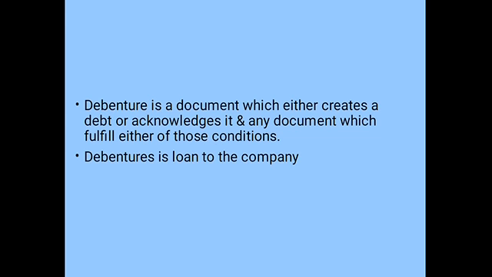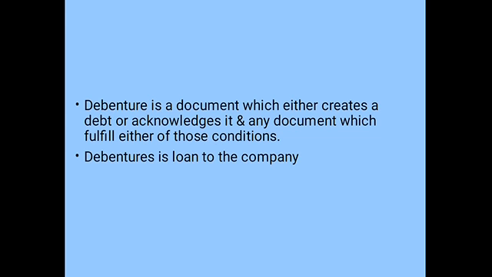Debentures can be issued with some security. Those are secured and unsecured. Unsecured means the company is not giving you any kind of security. You just invest your money, but there is no security. And when it comes to secured debentures, security is given; they keep some collateral security, some asset of the company, as a security.